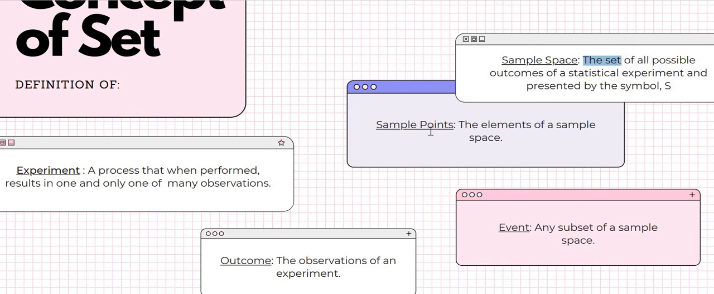Then sample point is actually nothing. It's just a point, or all the outcomes that you have, all the elements in the sample space. And this one is event. Event is any subset of the sample space. It means the event is a child of the sample space just now. So it's a subset. The word we use here is subset, which means the event belongs to the sample space, like a part of the sample space. Alright, that's all for the concept of set, the meaning of the few terms that you need to know.